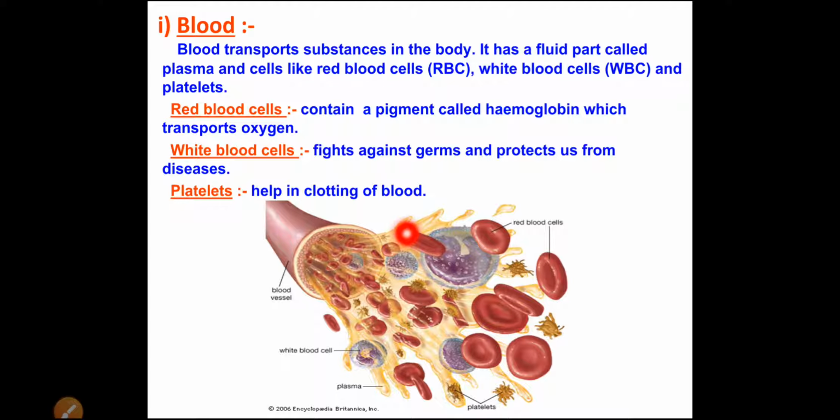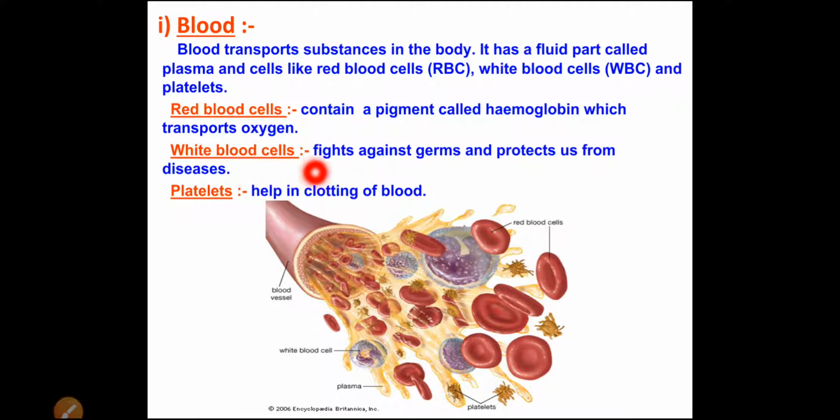This hemoglobin in our body is most important, because when we respire, when we inhale oxygen, that oxygen gets mixed into the blood with the help of hemoglobin. So hemoglobin combines with oxygen in the form of oxyhemoglobin, and then it gets transported towards all the cells, and then all the cells get the oxygen for respiration, for the breakdown of glucose.